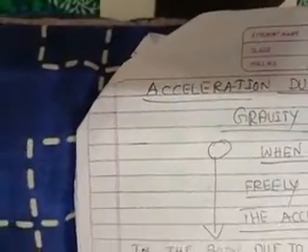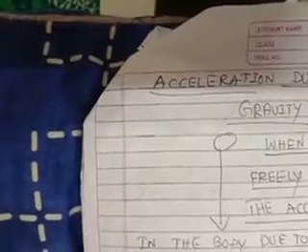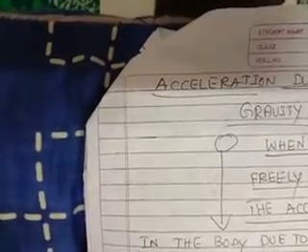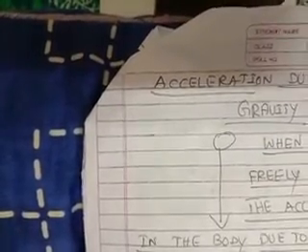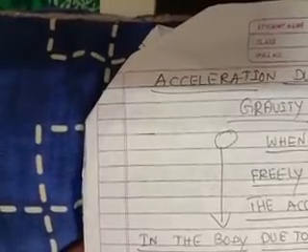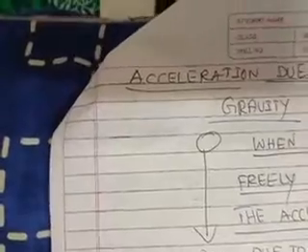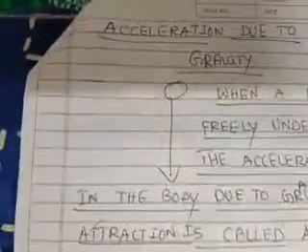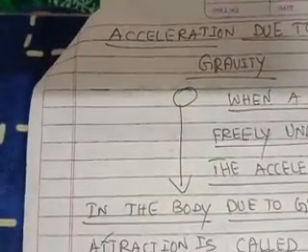Let us recollect what is the SI unit of speed: meter per second, because the formula is s is equal to d by t. What is the unit of velocity? Meter per second. How? Because v is equal to displacement by time taken. What is the SI unit of acceleration? It is change in velocity by time taken. Therefore, it is meter per second square. Please be clear with this, then it will be easy.